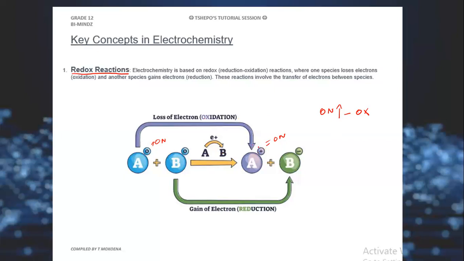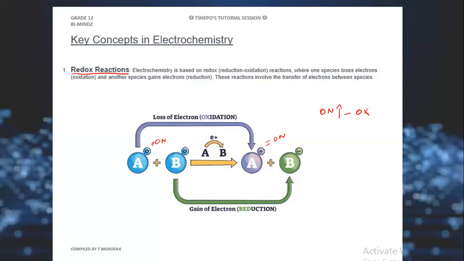That's A. Now, because B is weak at losing electrons, that means B is strong at gaining electrons, because here it is gaining when it interacts with A. So now when B gains the electron, we'll say B will undergo the reduction.